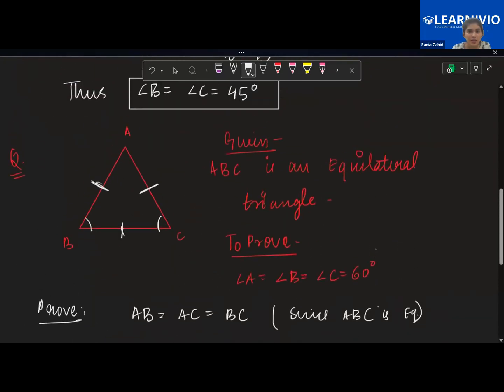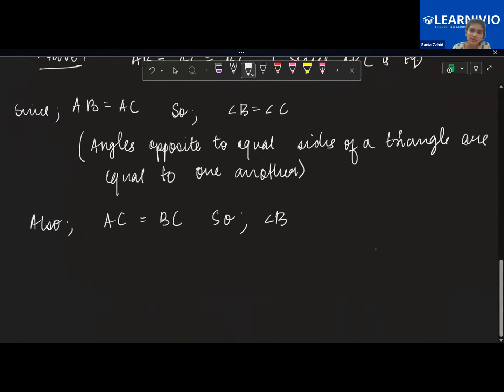So what do we have? AC and BC are equal, so this angle is equal to this angle. So angle B and angle A are also equal. So angle B is equal to angle A because of the same property. So from the first point and the second point, angle A, angle B and angle C, all of them are equal to one another. You remember from Euclid's geometry that if A is equal to B and B is equal to C, then A and C are also equal to one another. If you have three quantities, and two of them are equal and the other two are also equal, then all three are equal to one another, right?